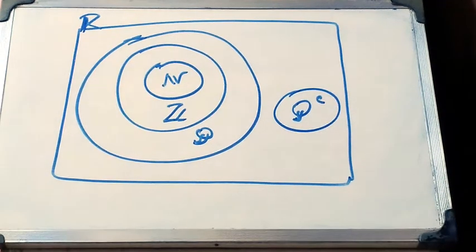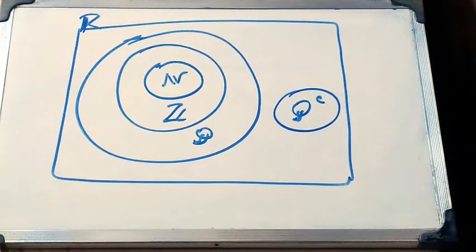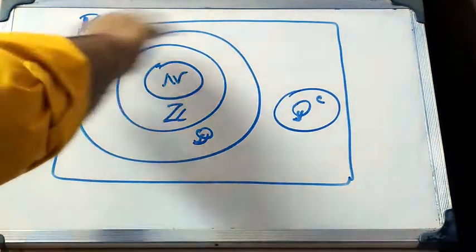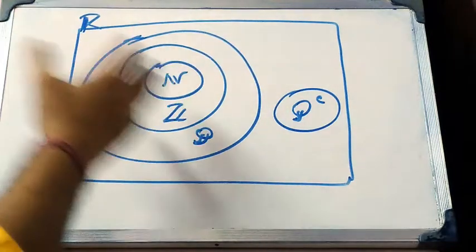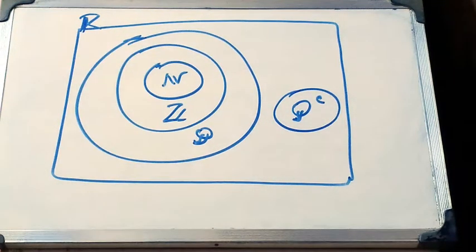I'll describe the complement part later. Now just remember this sign. It is denoted by Q complement, which means irrational numbers. So rational, irrational, integer and natural numbers are all actually real numbers, and the complex number is another part. I will not describe that complex number part here.